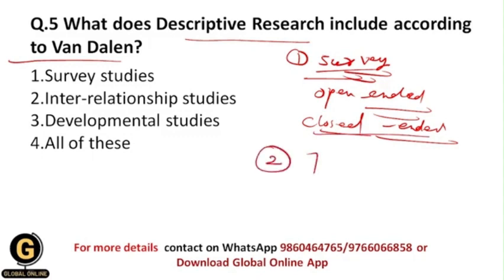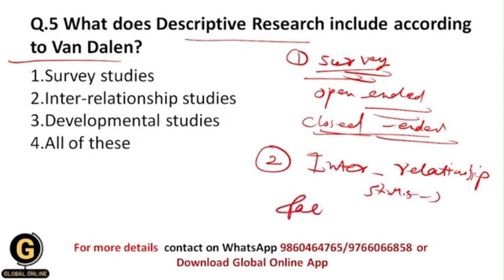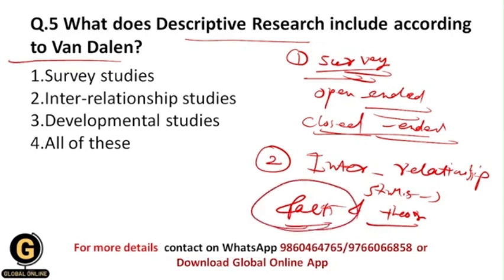Okay, now next one is interrelationship studies. In these studies, we rely on both facts and theory. These theory and facts are interdependent with each other. If I want to study facts, then I will think about theory, or I will study the facts based upon the theory. And if I want to explain the theory, if I want to prove the theory, then I will take help from the facts. And this is nothing but interrelationship studies.